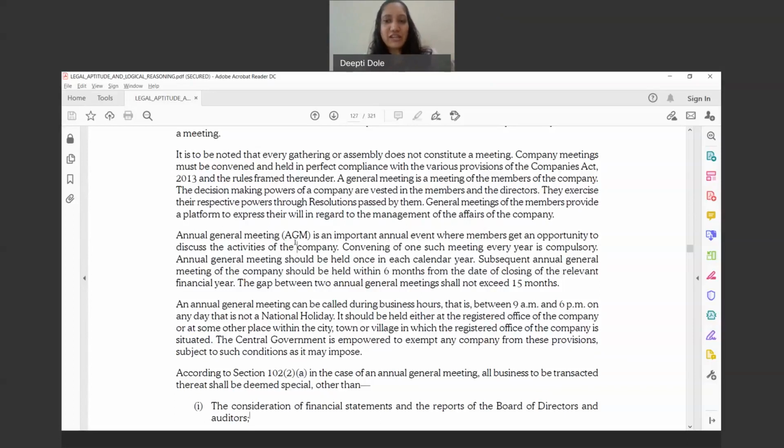Now, in case of AGM, one meeting is compulsory, like I told you. Then subsequent ones can be held within 6 months from the closing of the relevant financial year. So when does the financial year end? It ends on 31st of March of every year. So the financial year of a company is from April 1 to 31st of March.